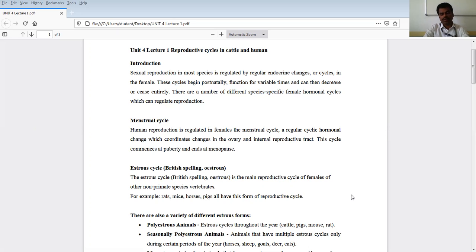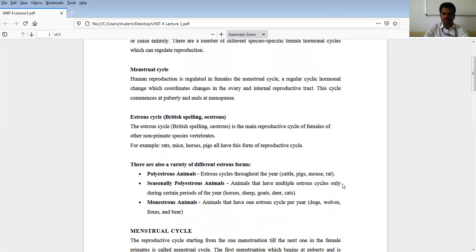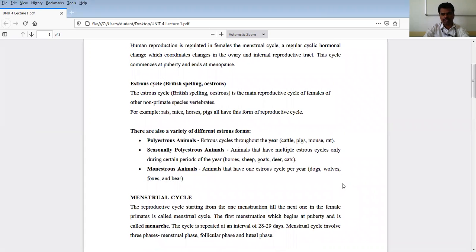Well, what are the different changes and the different phases in this reproductive cycle that eventually lead to the well-being of reproductive health? Other than human beings, what is this reproductive cycle called? In cattle, we call this reproductive cycle the estrus cycle. This estrus cycle exhibits four phases: proestrus, estrus, metaestrus, and diestrus.